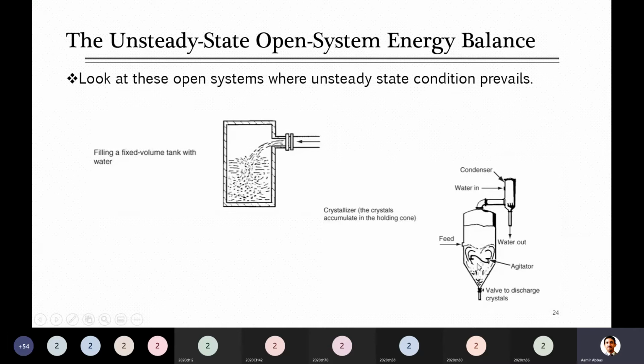Such systems are operated in semi-batch mode. For example, feed is entering this system, and out of that feed you are removing the water vapor, but you keep it for some time. I think you know from earlier concepts that when you want to crystallize something, does it take place in a second or two, or does it take some time?